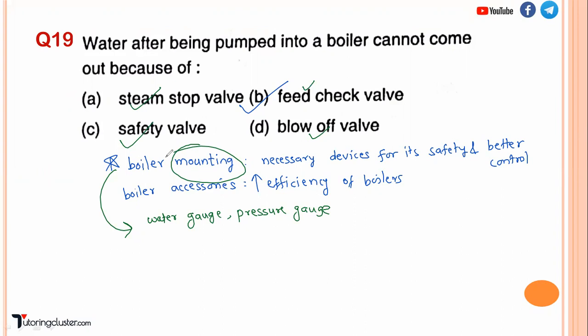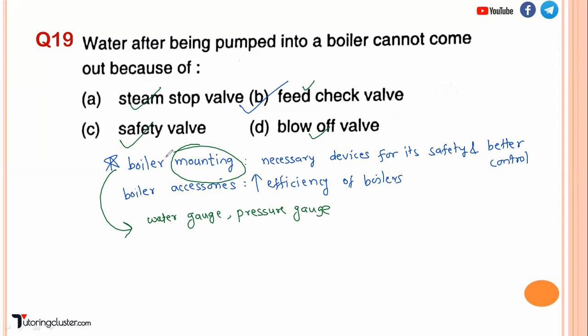For example, the steam stop valve regulates the steam supply. The feed check valve, as we have seen, stops the backflow of water. The safety valve releases the steam to the atmosphere if the steam pressure exceeds the design pressure of the boiler. So each has its own function, and these are necessary devices for the boiler's safety and better control.